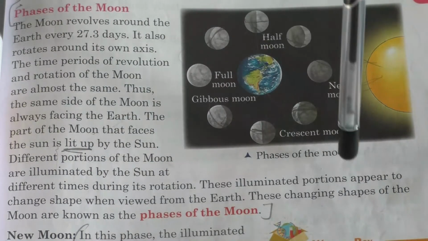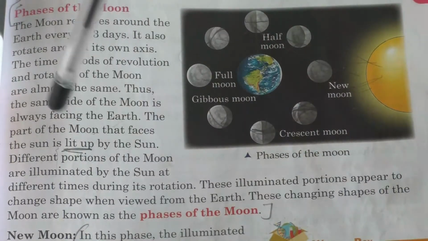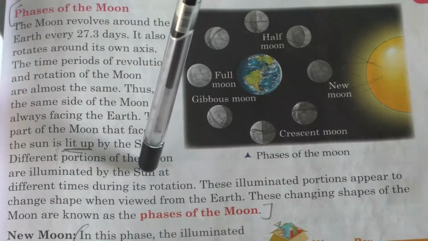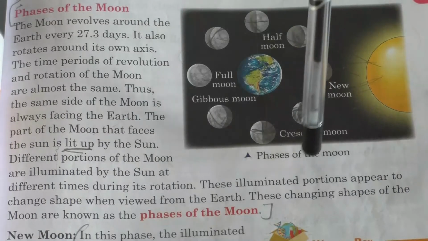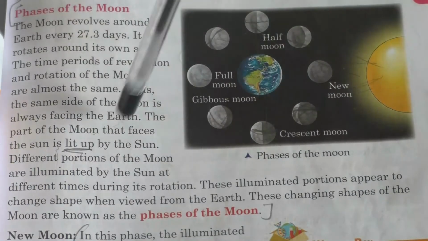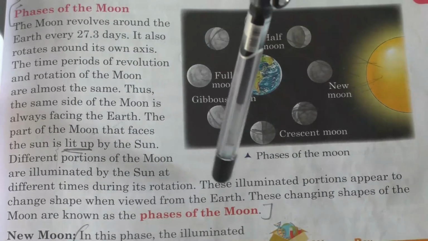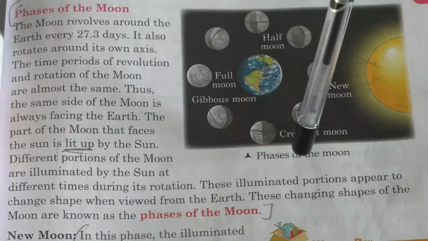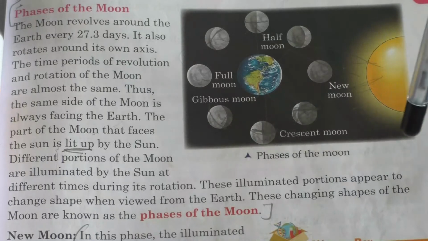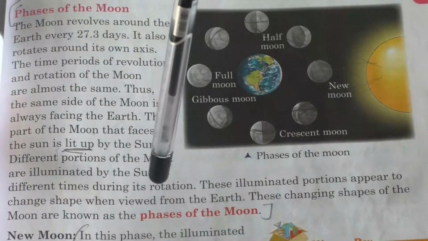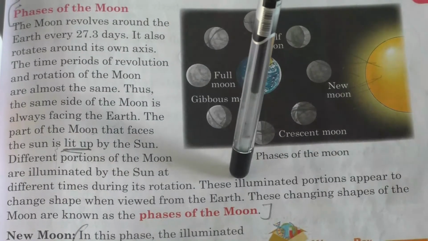So this seems to be a moon which is having different shapes. These changing shapes of the moon are known as phases of the moon.